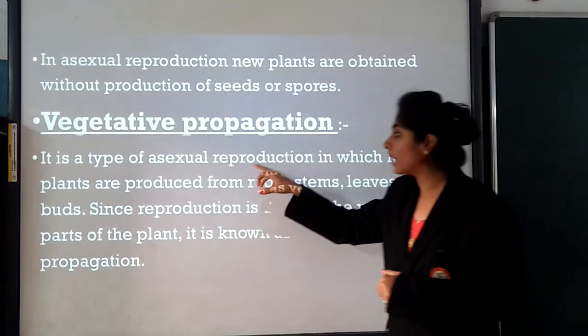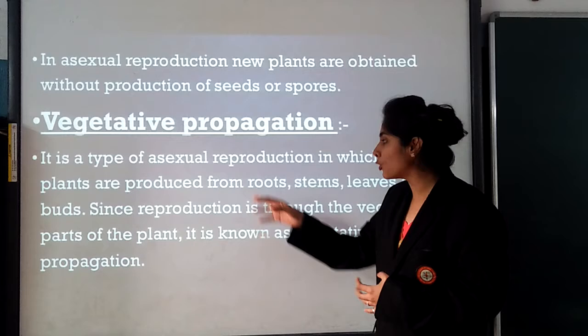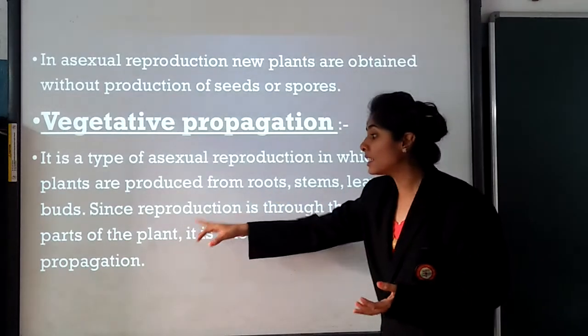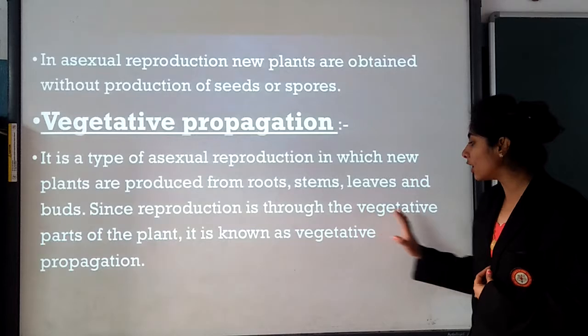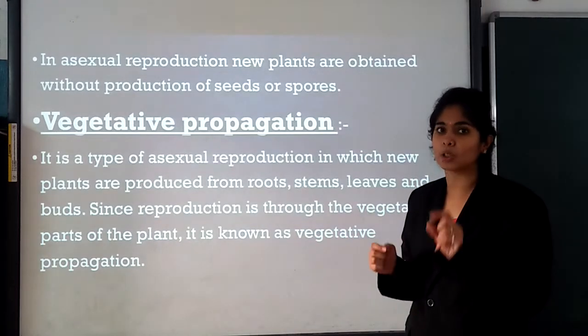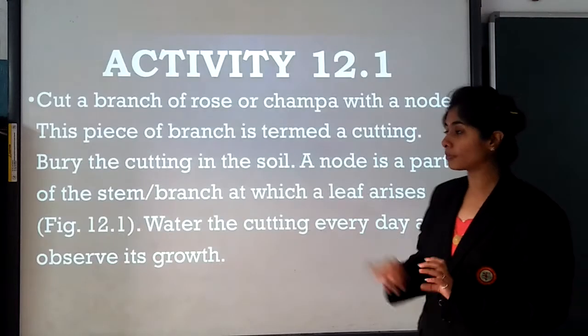It is a type of asexual reproduction in which new plants are produced from roots, stems, leaves and buds. Since reproduction is through the vegetative parts of the plant, this whole procedure is known as vegetative propagation.